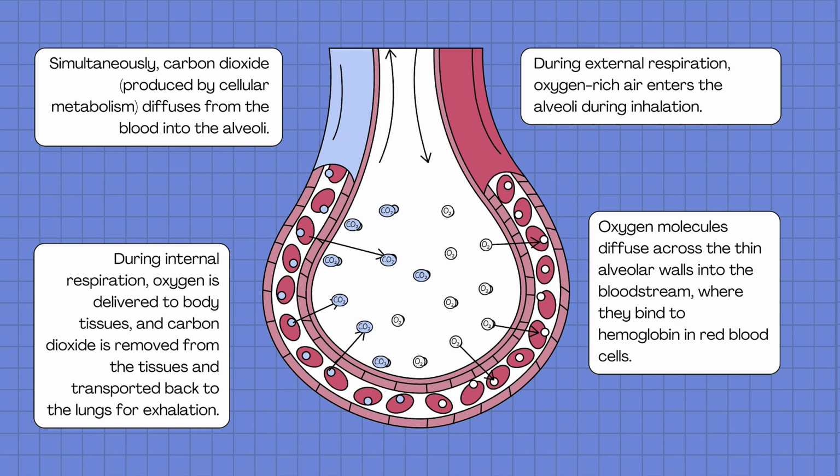This is the picture that you can imagine of how the gas exchange works. Carbon dioxide produced by cellular metabolism diffuses from the blood into the alveoli. During external respiration, oxygen-rich air enters the alveoli during inhalation. Oxygen molecules diffuse across the thin alveolar walls into the bloodstream, where they bind to hemoglobin in the red blood cell. During internal respiration, oxygen is delivered to the body tissue, and carbon dioxide is removed from the tissue and transferred back to the lungs for exhalation.